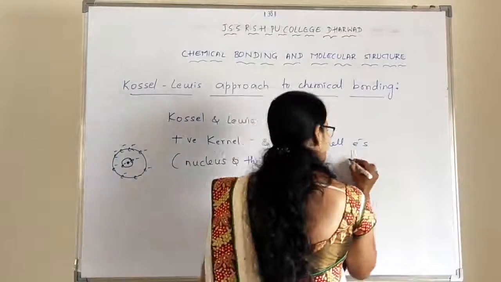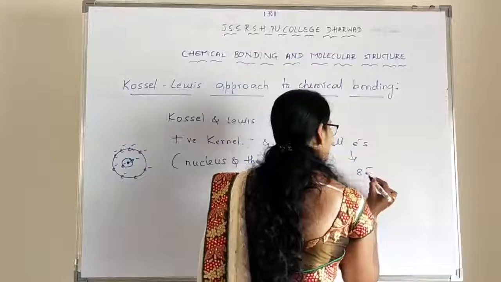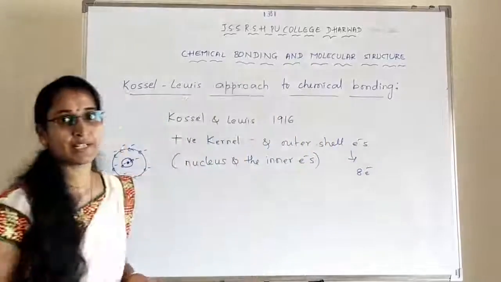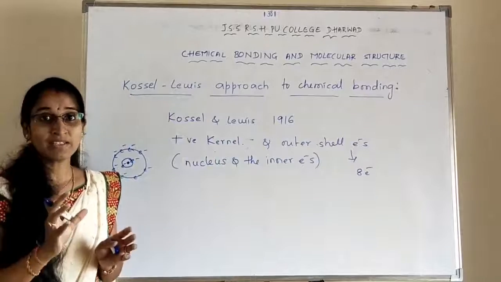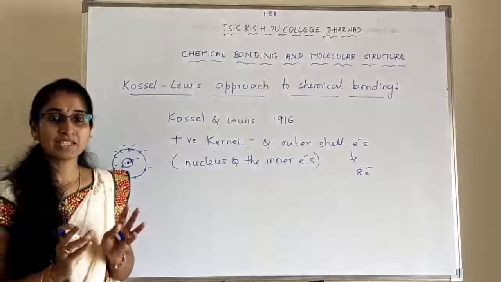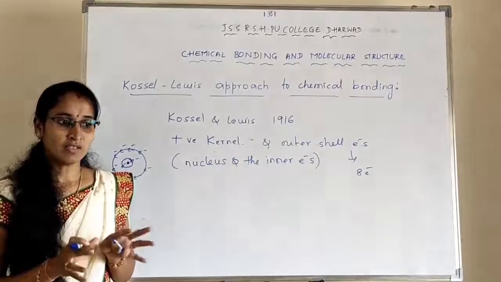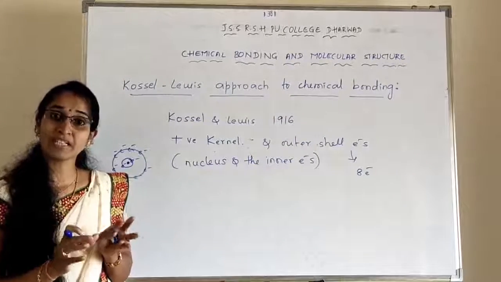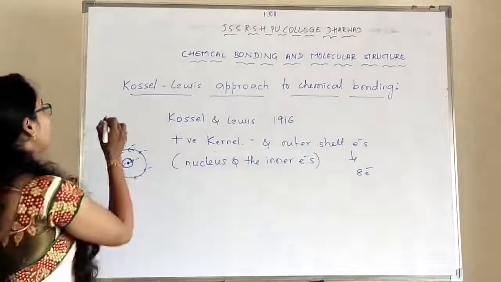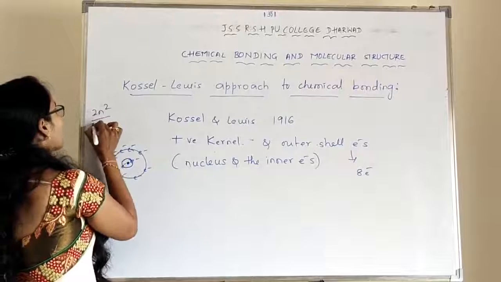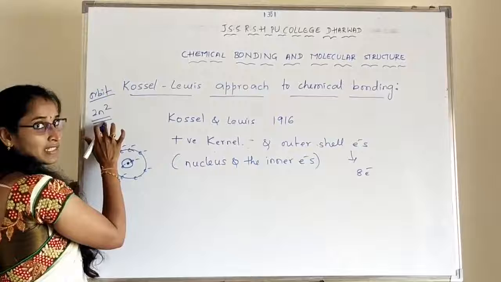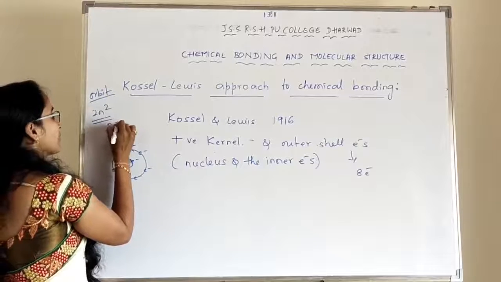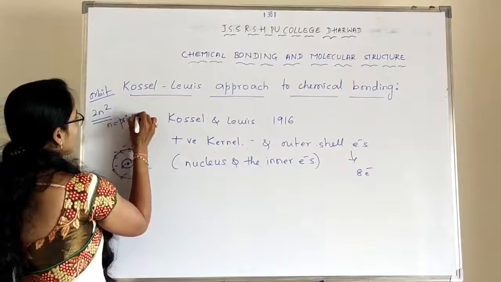So how many electrons should be accommodated in the outer shell? 8 electrons. One thing: the maximum capacity of electrons in an orbit is 2n square, where n is the principal quantum number, as you already know.